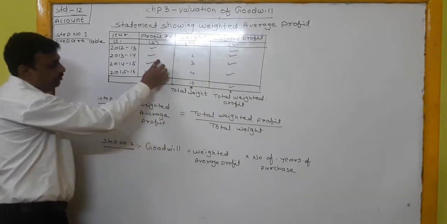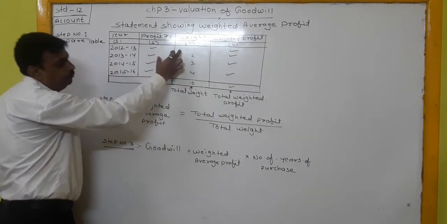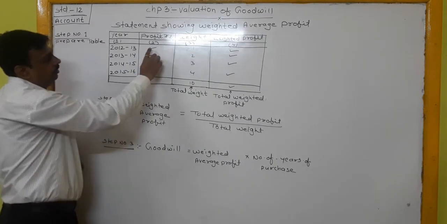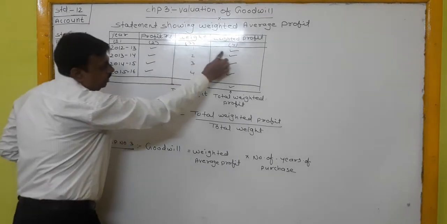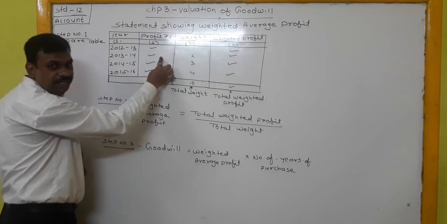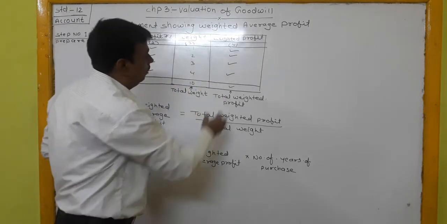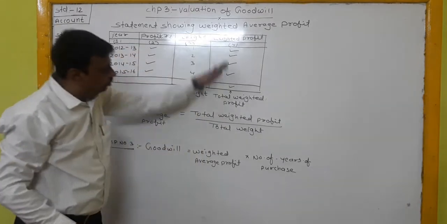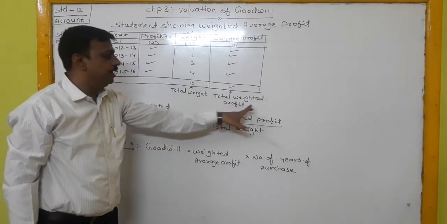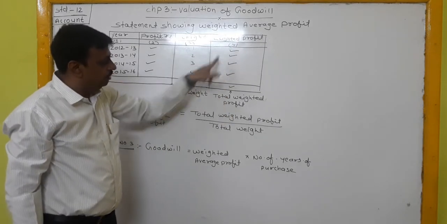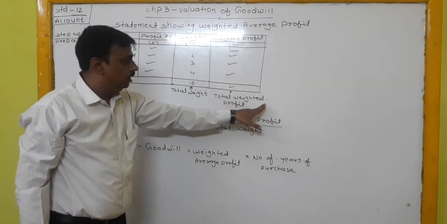That is weighted profit, for the first year, second year, third year, as well as the fourth year. On the basis of the last column, weighted profit, we can find the total weighted profit.